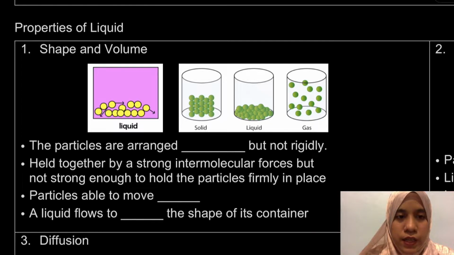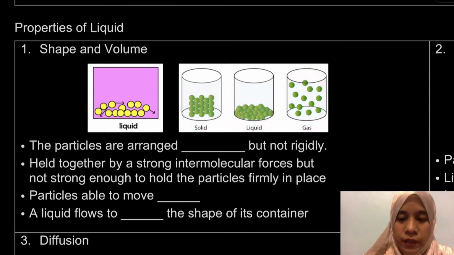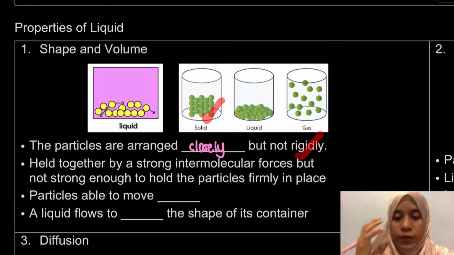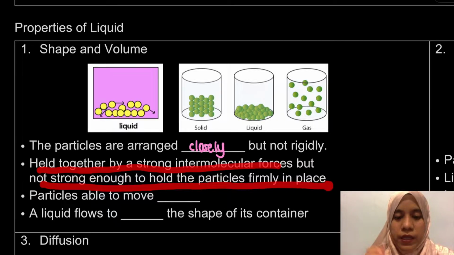So this is actually our liquid, and this is a diagram comparing the arrangement of solid, liquid and gas. Okay, for the liquid itself, the particles are arranged closely but not rigidly. Because if we compare with solid, solid, yes, it is close and it is rigid. But for liquid, it does arrange closely but it's not rigid. It is held together by strong intermolecular forces, but not strong enough to hold the particles firmly in place.